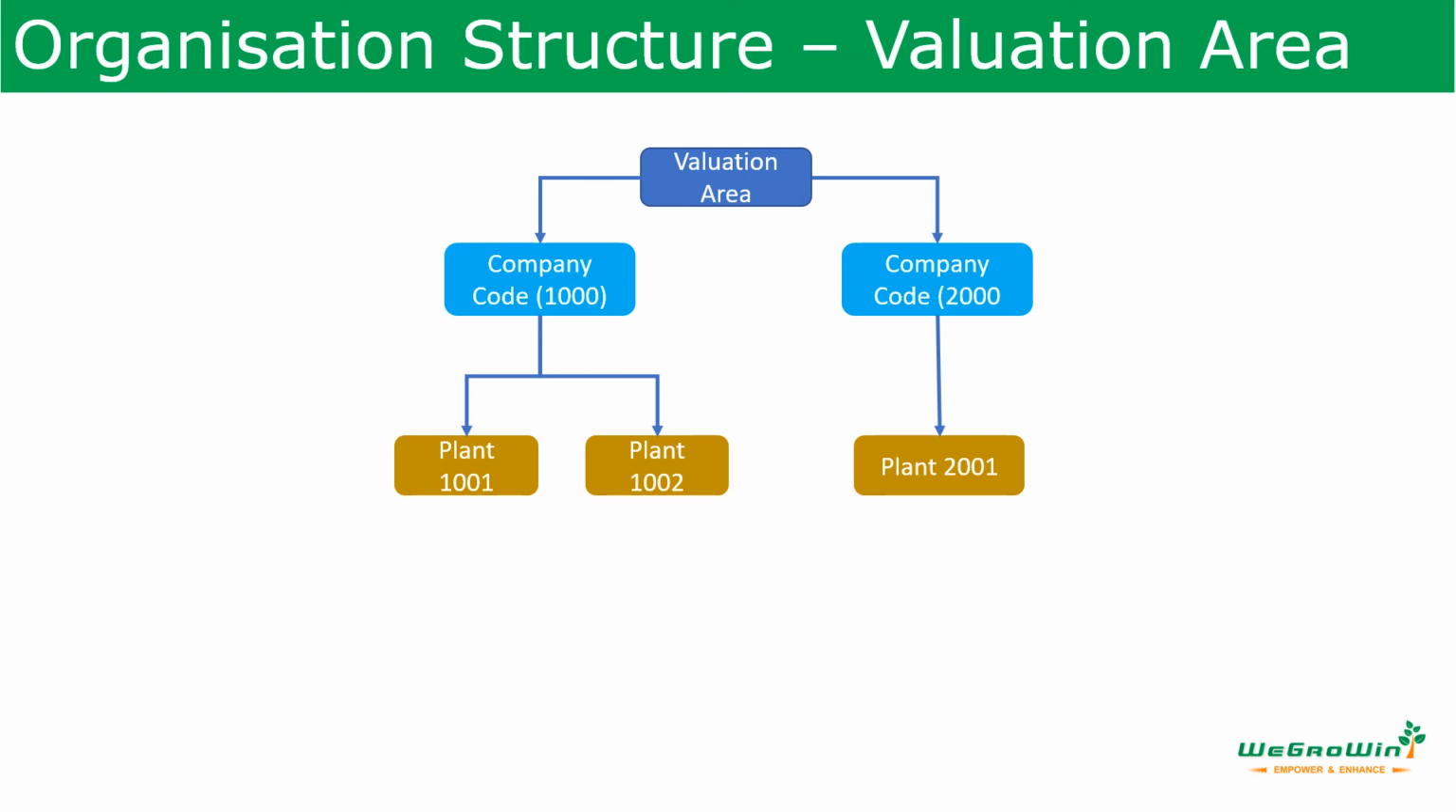Valuation area is the organization level at which material is valuated. Plant and company code are two possible valuation areas in SAP. When stock is valuated at plant level, you can valuate a material in different plants at different prices. When you valuate stock at the company code level, the valuation price of the material is the same in all plants of the company code. SAP recommends valuating the material at the plant level.